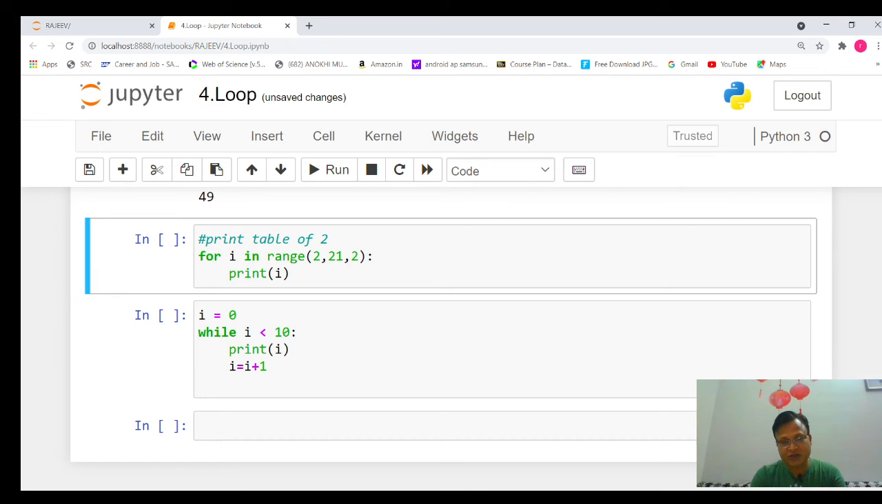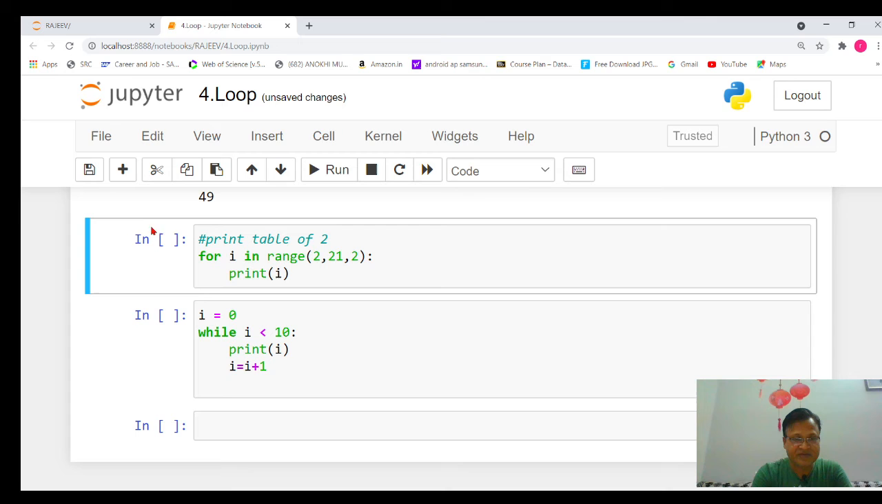First, where the loop will start. Since we are going to print the table of 2, we will start from 2. Where will we end? We know very well the end number in the 2 table will be 20. And the third important thing is the difference between all the consecutive numbers. The difference between 2 and 4 is 2. The difference between 6 and 4 is 2. The difference between 8 and 6 is 2. So these are the three things we need to provide in the range function.